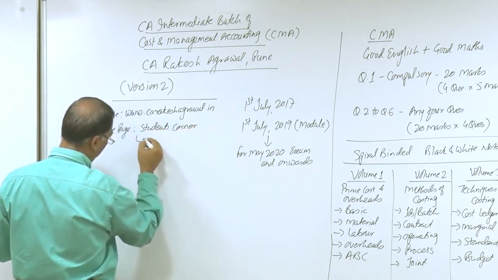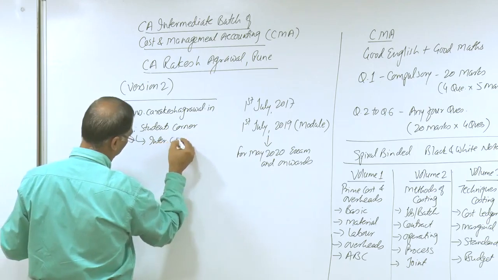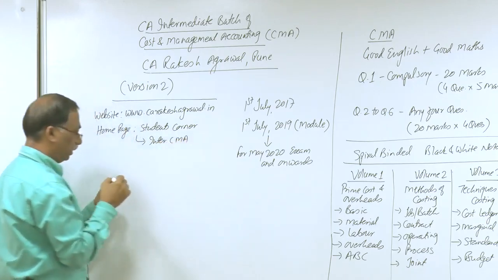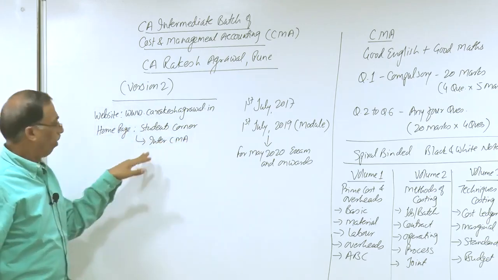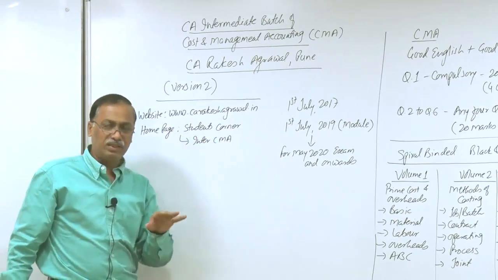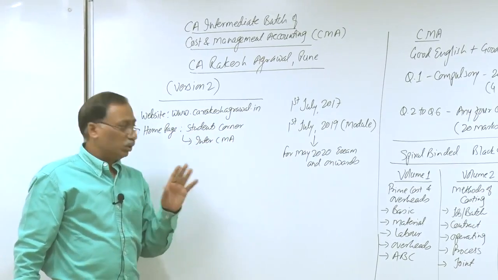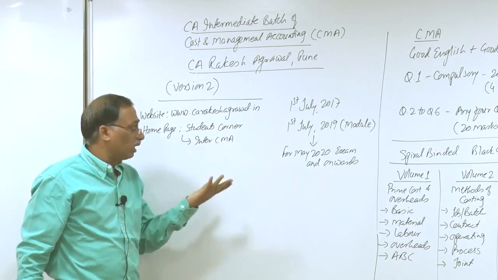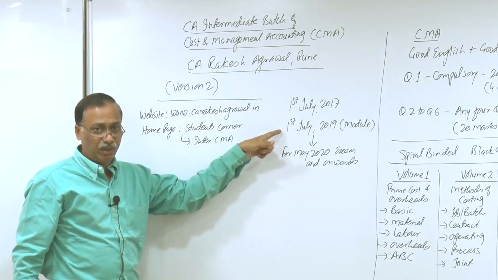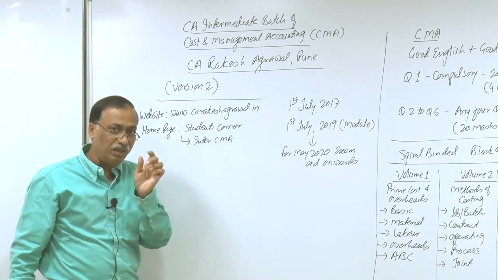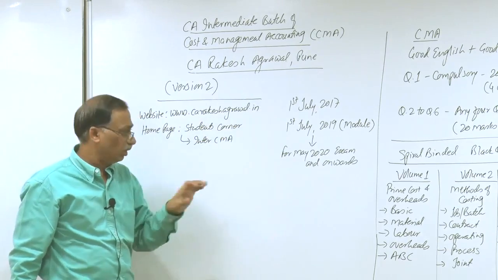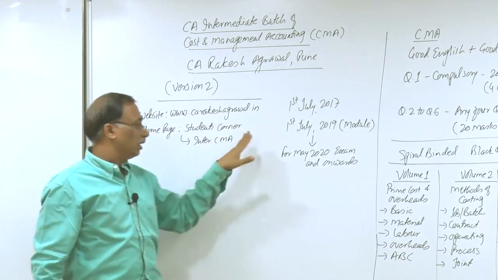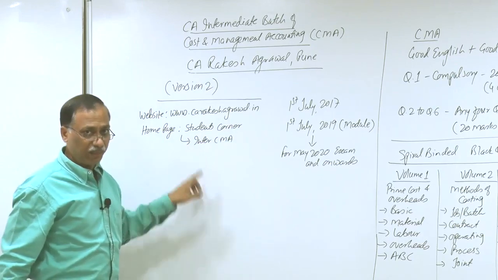In the student corner, you will find the Inter CMA option, intermediate CMA, under the students corner. Under this, you will find all the latest changes and amendments. In this, you will notice what changes have been made by the institute in the new module, or in which chapter they have reduced the syllabus. So if you are interested in details, you will find it on our website.